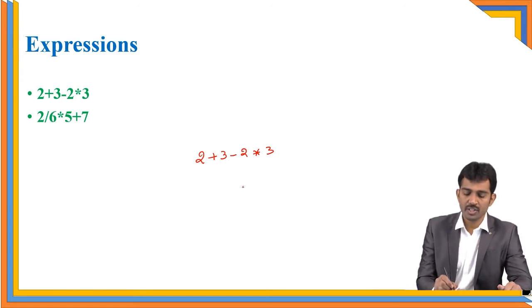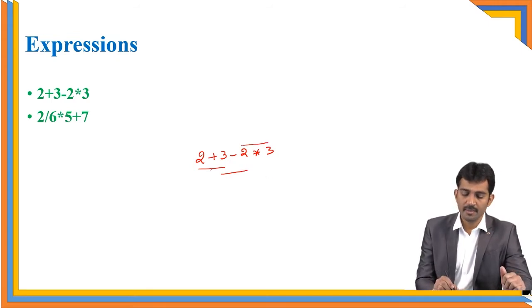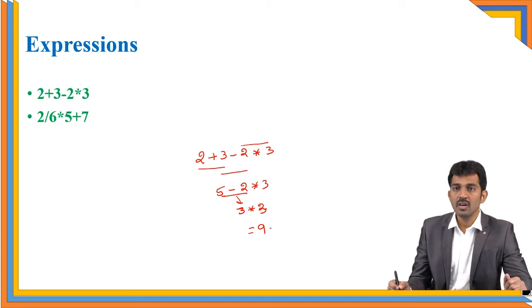If you observe this expression, in 2 plus 3, if you perform the operation on the first two, we'll get one kind of answer. Observe clearly, 2 plus 3 means 5, and 5 minus 2 gives 3, then 3 into 3, and the value goes to 9. This is one way of evaluating the expression.